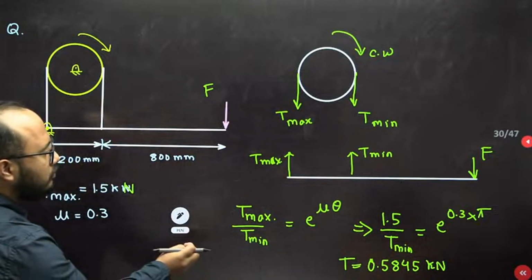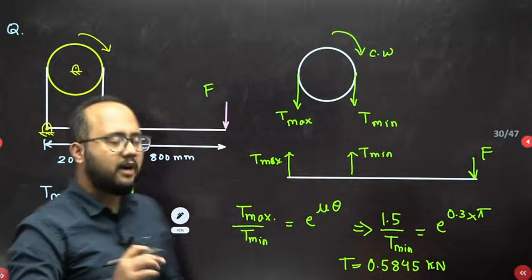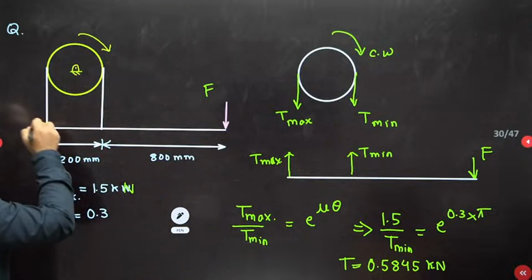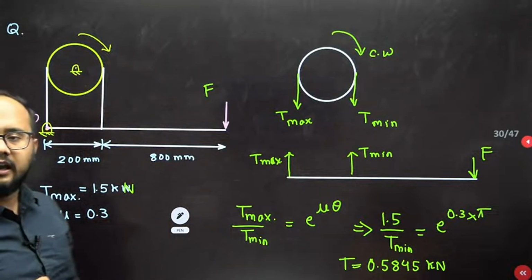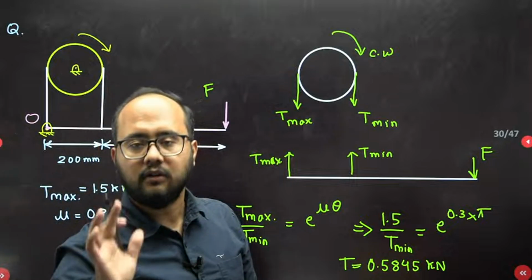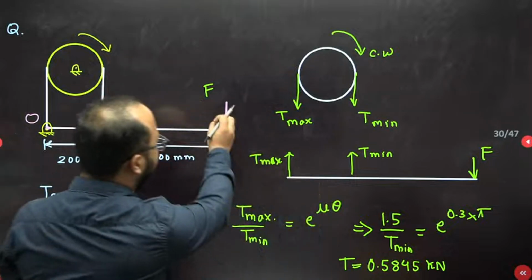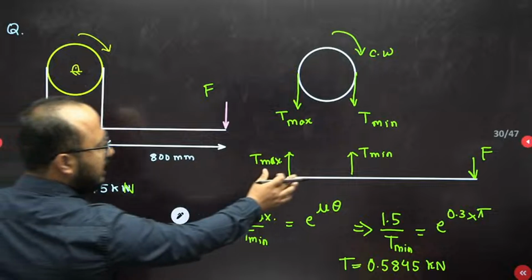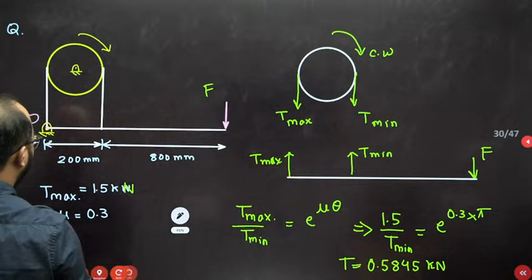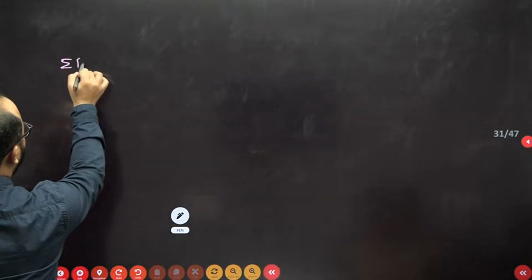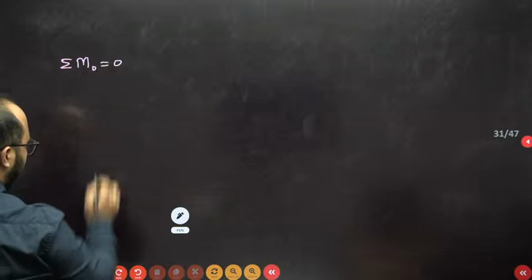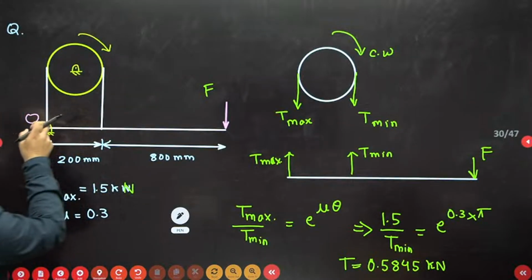Now what I need to do is simply use the moment equilibrium about the hinge point. Let's suppose this hinge point is point O. At this point we take the moment equilibrium, and we will get the answer for F directly. So summation of moment is 0 about this particular hinge point.